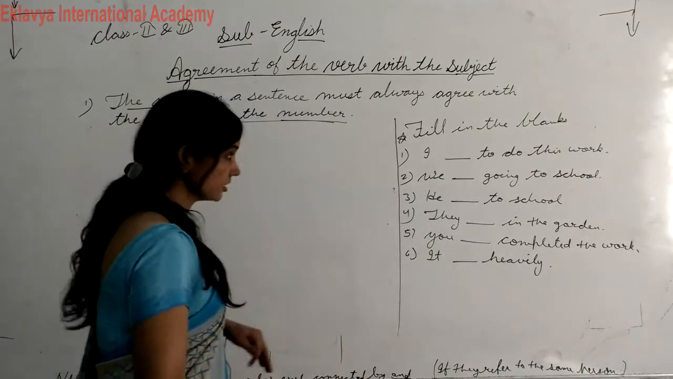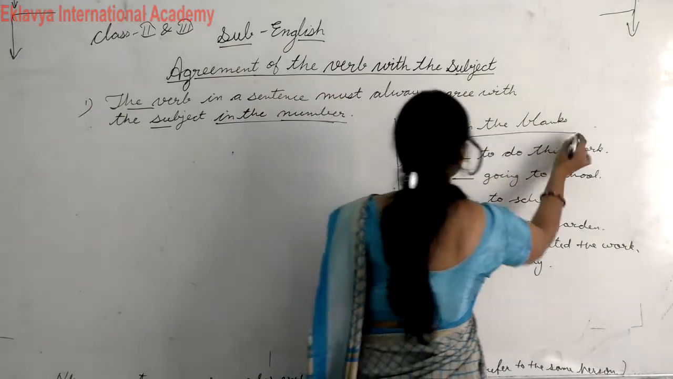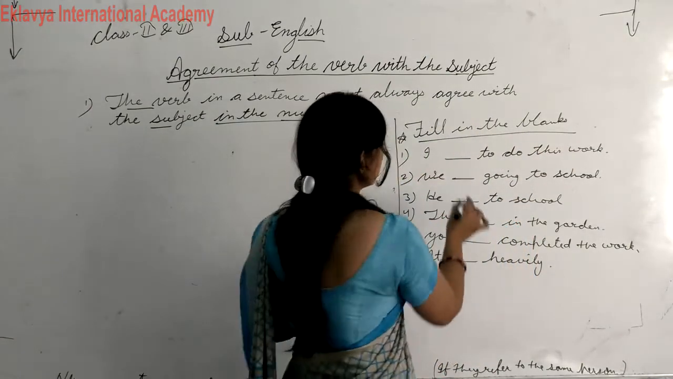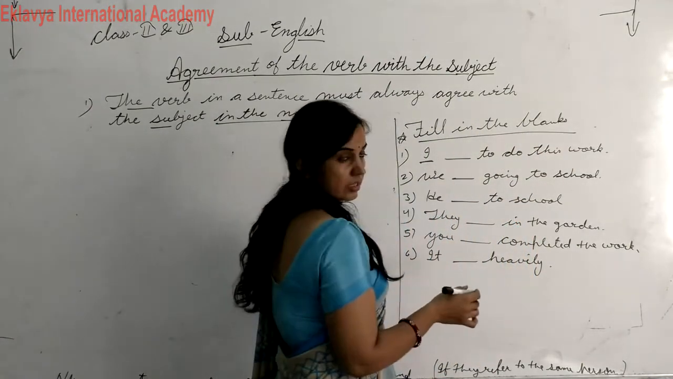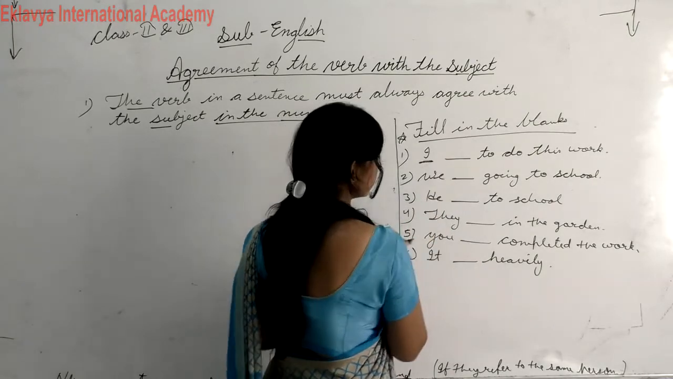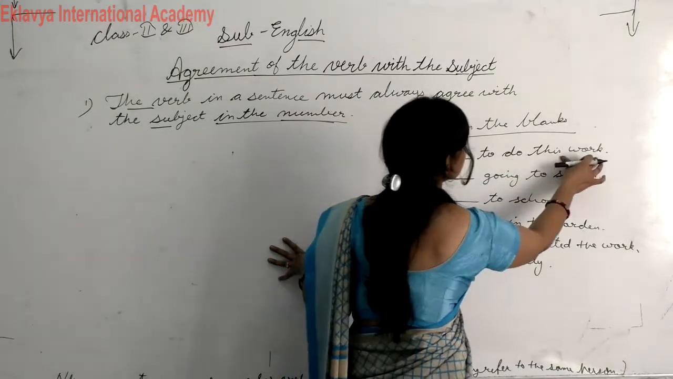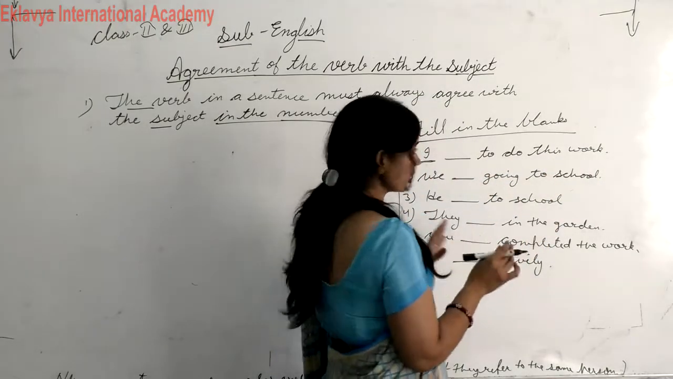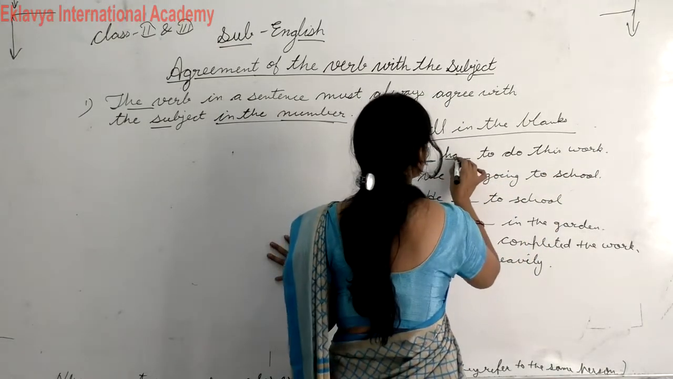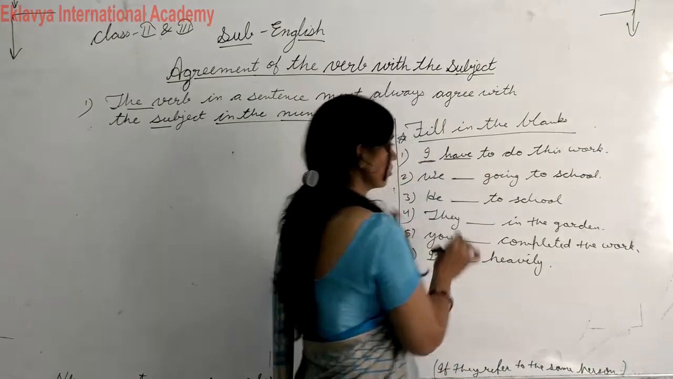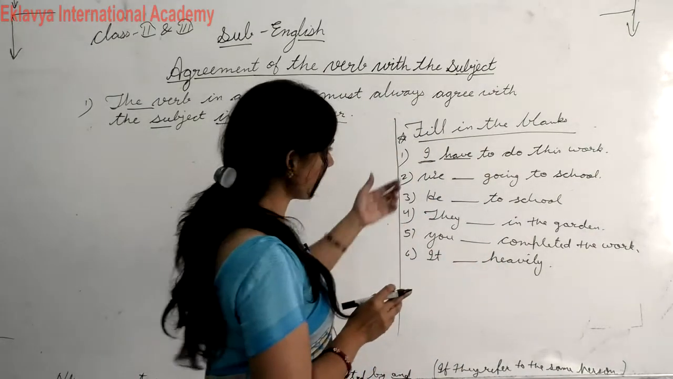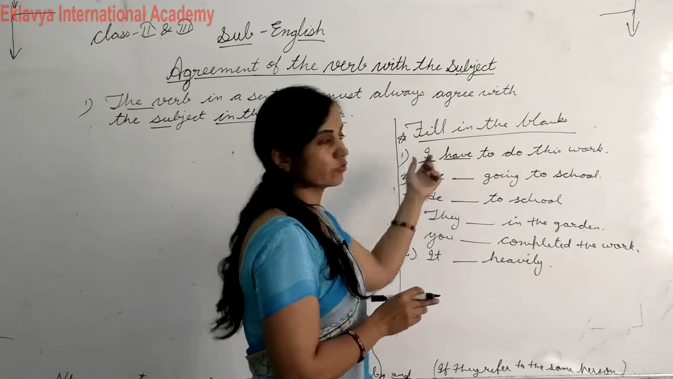So here, check, fill in the blanks with the correct verb. I is... here, singular subject, but here we will take I have to do this work. यहाँ पे अगर have और has का use करना हो तो आपको only यहाँ पे have ही use करना होगा. Only was. When we talk about the past, then in this case we will use was.